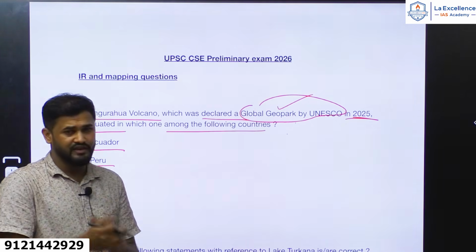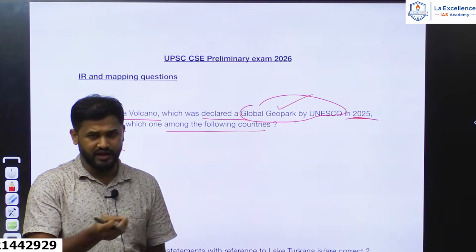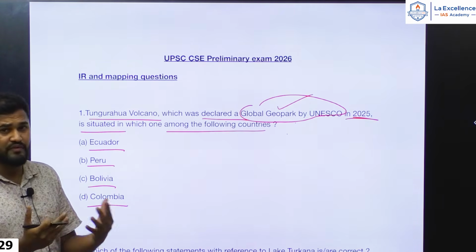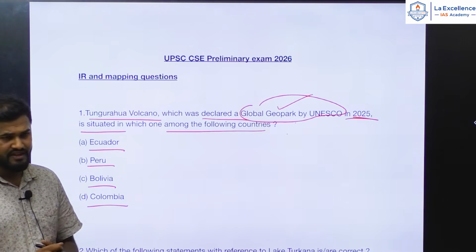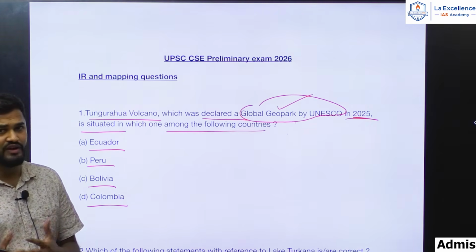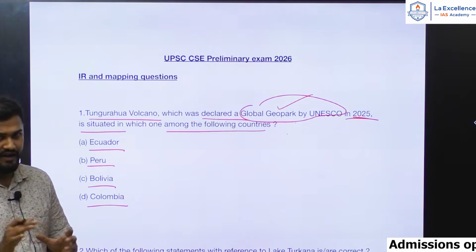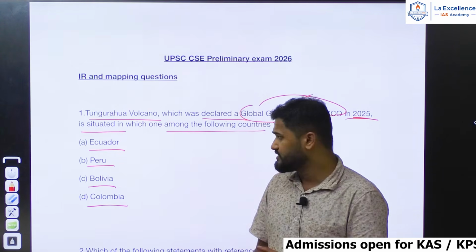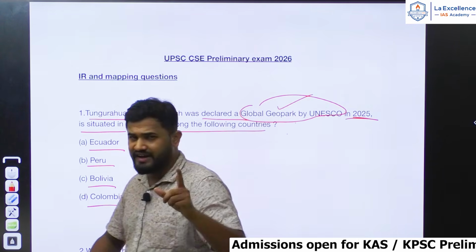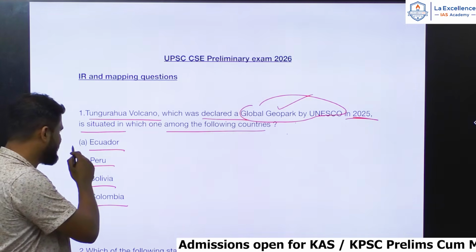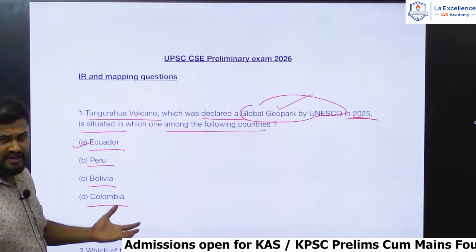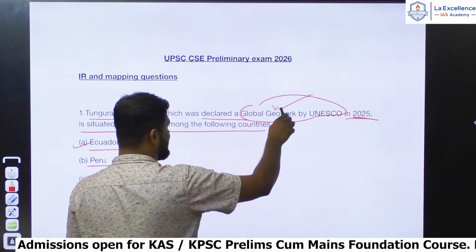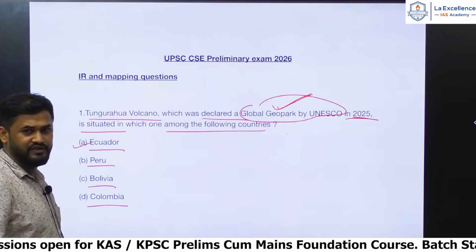But there is one important hint: Ecuador is a country where some of the important volcanic peaks are situated, for example Mount Chimborazo and Mount Cotopaxi. These are two important stratovolcanoes present in South America. So there is a little scope to guess Ecuador, otherwise there is no other way to guess it. You need to know it. So the answer for this is